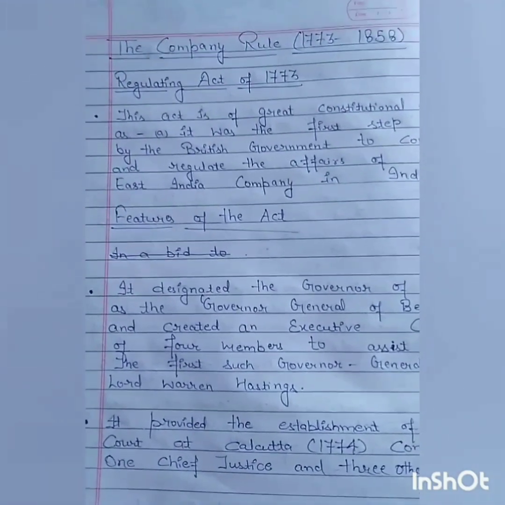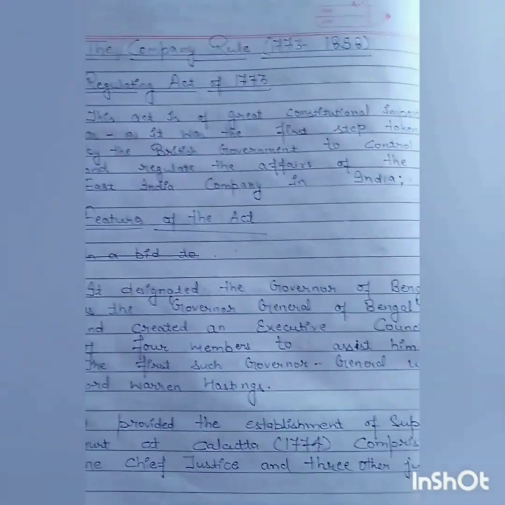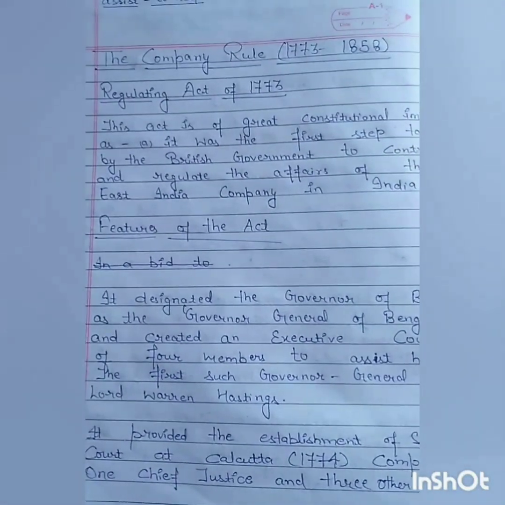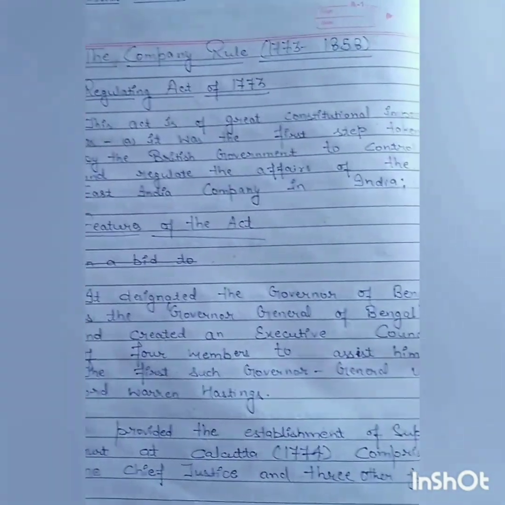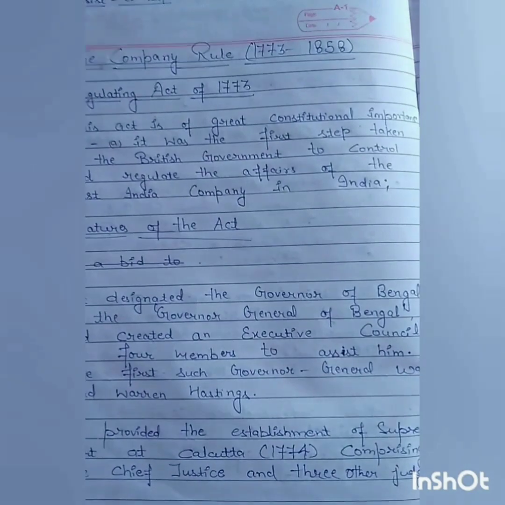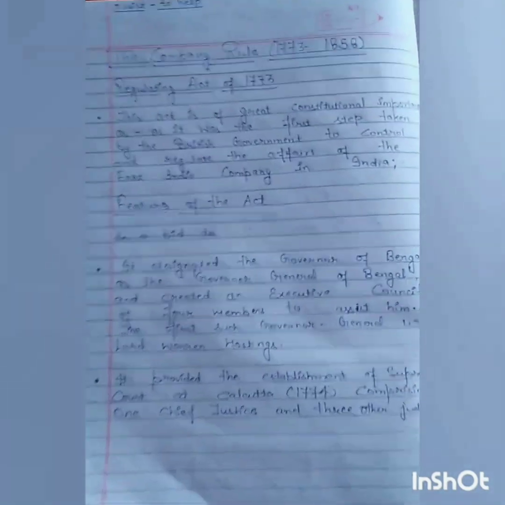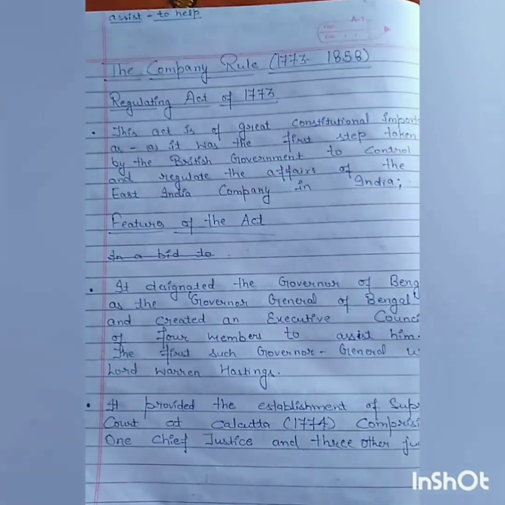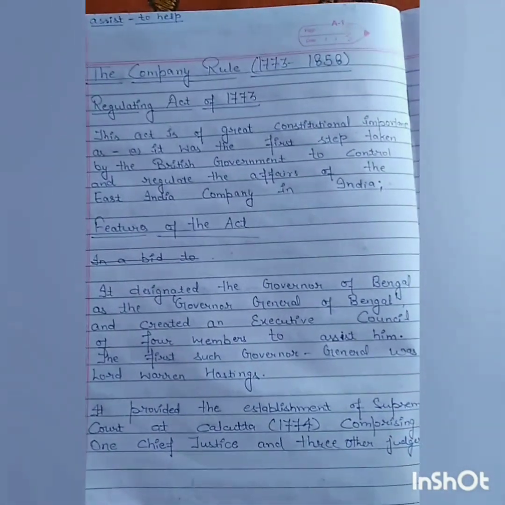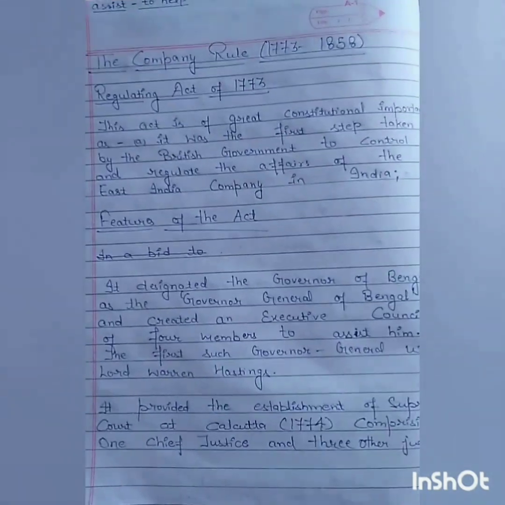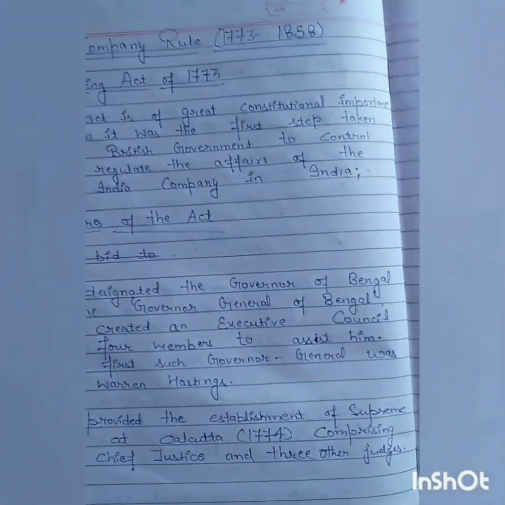The first act was the Regulating Act of 1773. This act is of great constitutional importance as it was the first step taken by the British government to control and regulate the affairs of the East India Company in India. Features of the act. It designated the Governor of Bengal as the Governor-General of Bengal and created an executive council of 4 members to assist him. The first such Governor-General was Lord Warren Hastings. It provided for the establishment of a Supreme Court at Calcutta in 1774, comprising 1 Chief Justice and 3 other judges.